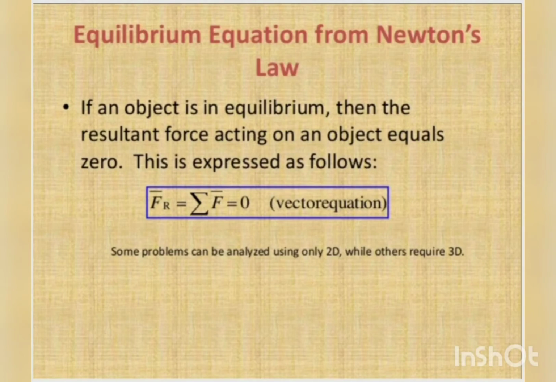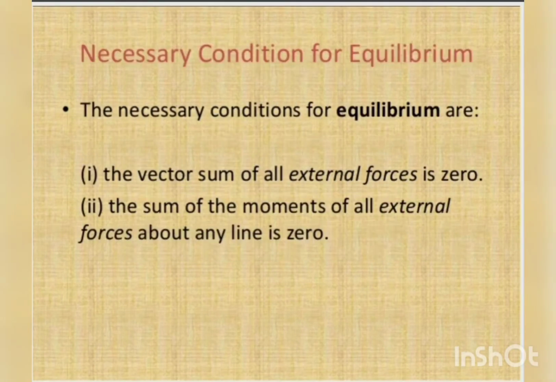Equilibrium equation from Newton's law: if an object is in equilibrium, then the resultant force acting on the body is equal to 0. The expression is as follows: R resultant is equal to sigma F vector is equal to 0. This is a vector equation when the body is at equilibrium. Some problems can be analyzed using 2D while others require 3D. The necessary conditions for equilibrium are: first, the vector sum of all external forces is 0. Second, the sum of the moments of all external forces about any line is 0.